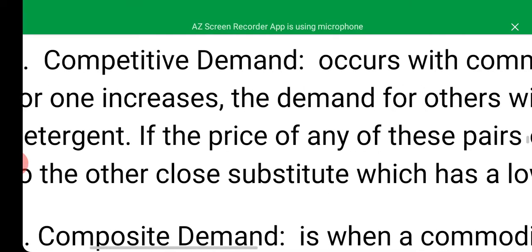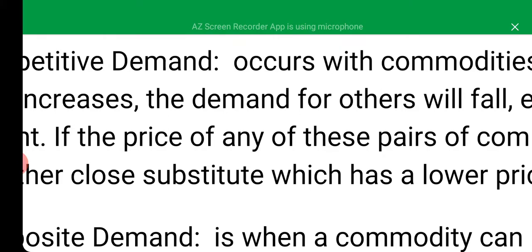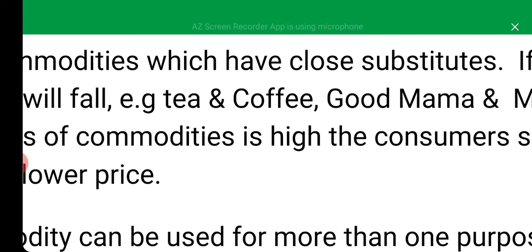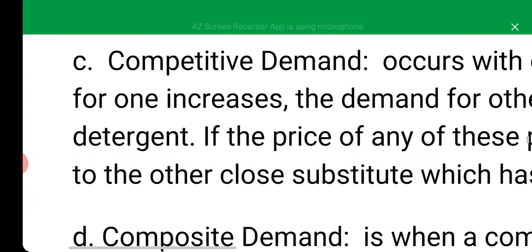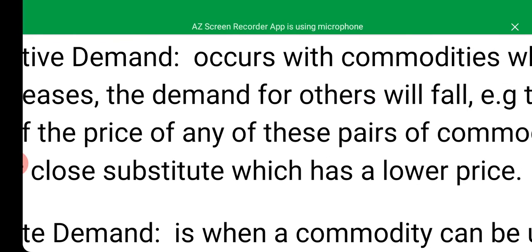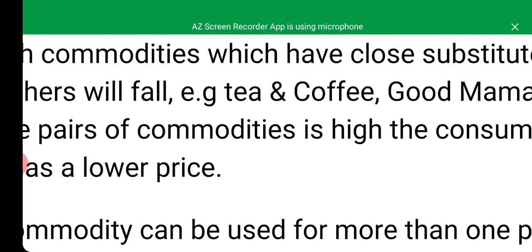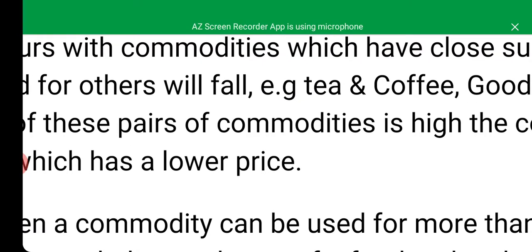The next one is competitive demand. Competitive demand occurs with commodities which have close substitutes. As the name implies, competitive demand occurs with commodities which have close substitutes. So if the demand for one increases, automatically the demand for the other will fall, because both perform the same function, and people cannot require the two together at the same time. So if the demand for one increases, there will be a fall in the demand for the other.